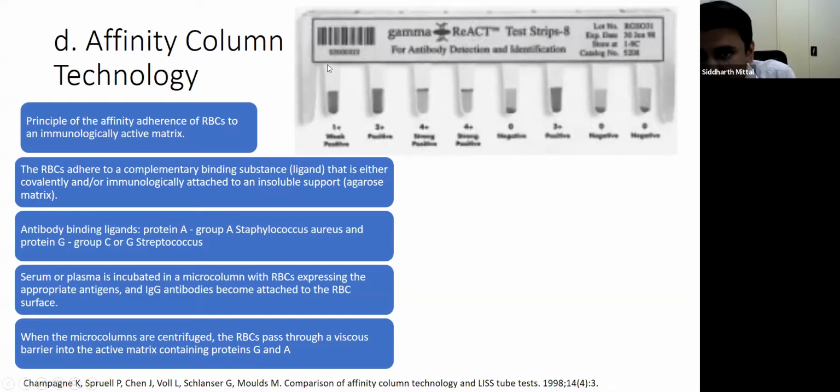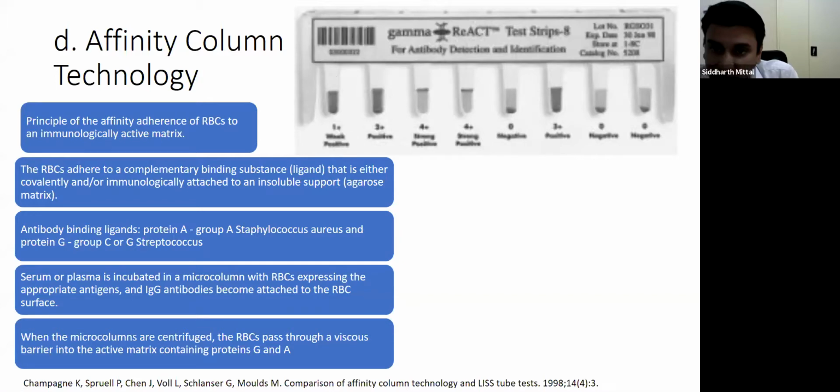So incubation will take place at 37 degrees, and if the antibodies are present, they will bind to donor cells. Now, when this column is centrifuged, the antigen-antibody mixture will penetrate through the viscous barrier and enter the gel. If the antigen-antibody reaction is very strong, then the antibodies which have bound to the donor red cell will have their Fc portion free and bind to protein G at the top of the gel itself, and produce a very strong ring of agglutinates, and that will be a 4+ reaction.